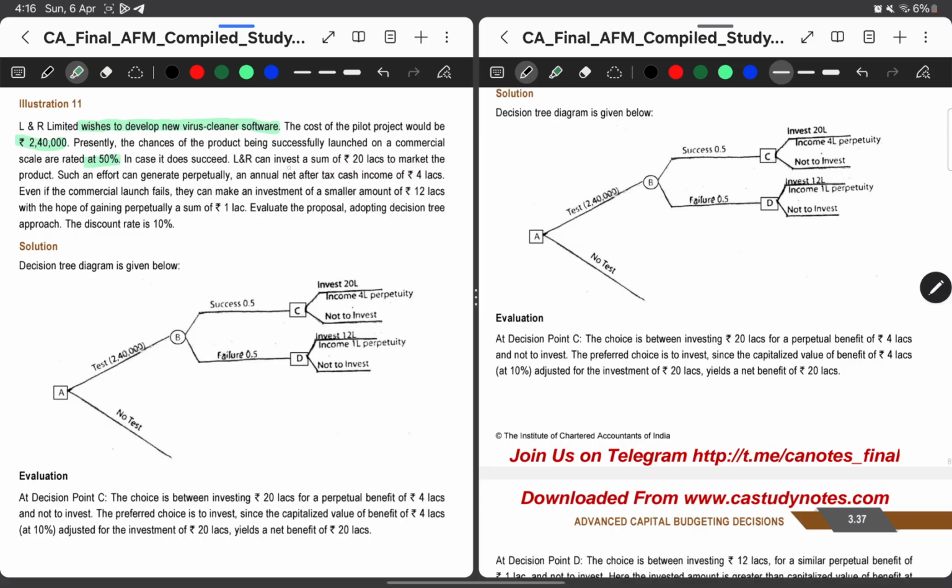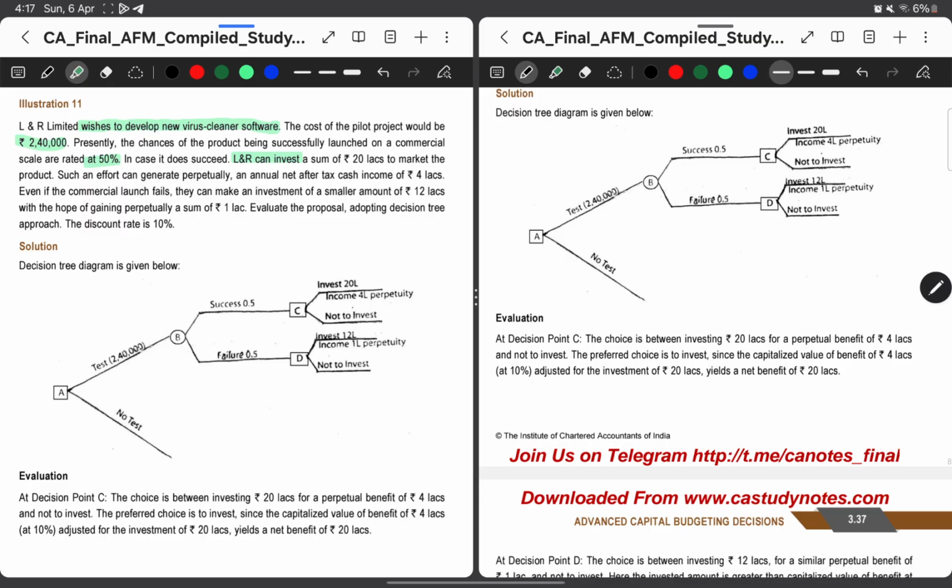L&R can invest a sum of 20 lakhs. So here it says in case it does succeed, L&R can invest a sum of 20 lakhs. So here again the decision will come once the project is succeeded. So here they mention L&R can invest.